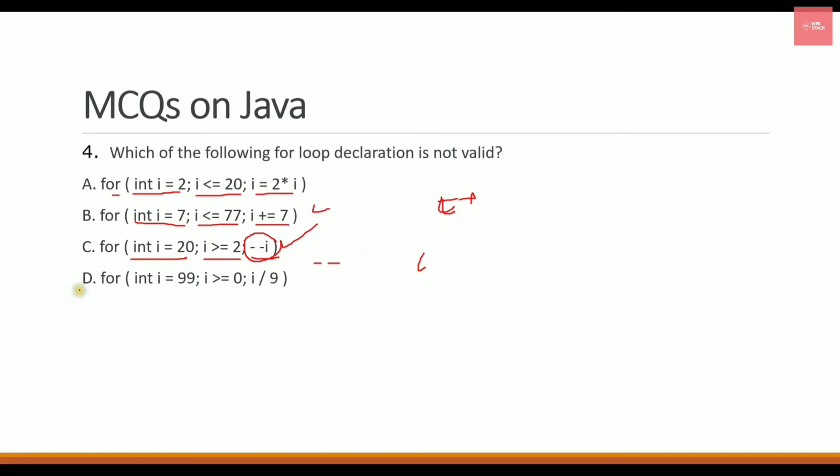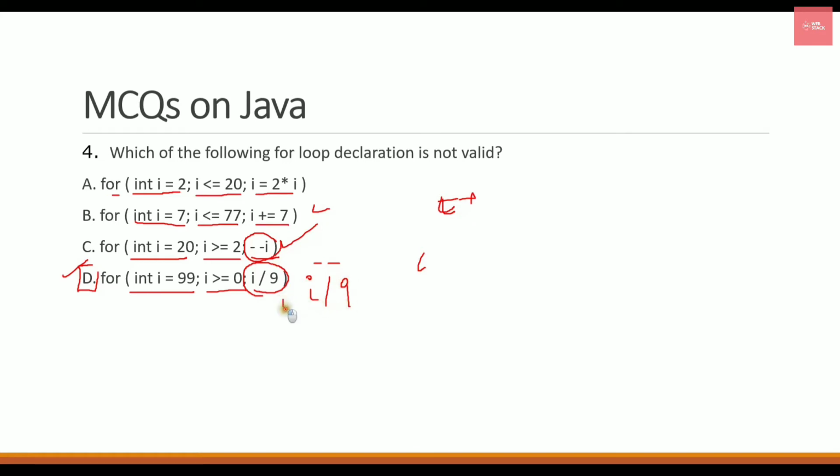Let's go for the fourth option, as this is the only option which is left. Maybe the answer is D, but let's check it out. They have initialized it, which is correct. They have compared the value, which is also correct. And the update operation they have given as I divided by 9, which is not correct syntax because you cannot simply give I divided by 9.